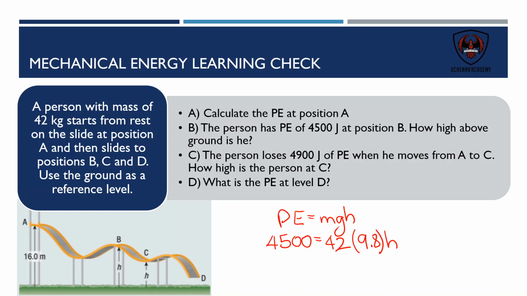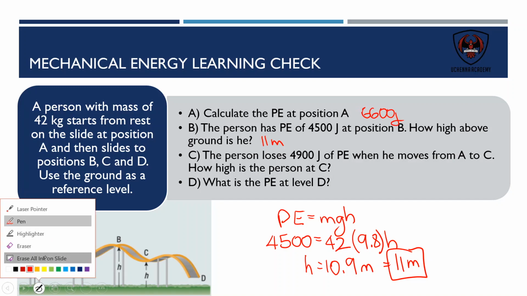And that's 411.6. So that ends up being 10.9. So height is really 10.9. And we're going to round that to 11 meters to keep it in line with our 2 significant digits. So that's 11 meters. The first one was 6,600 joules.